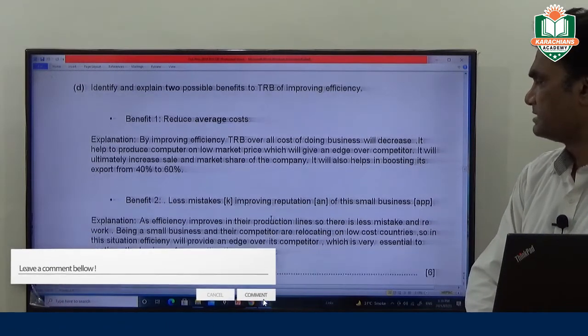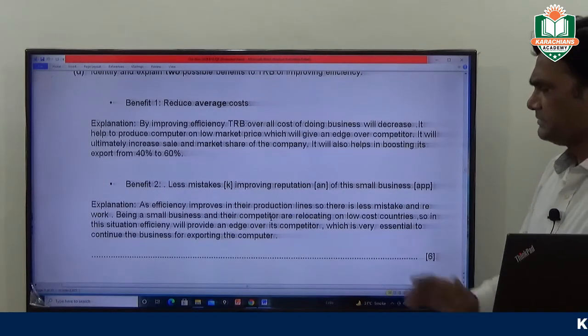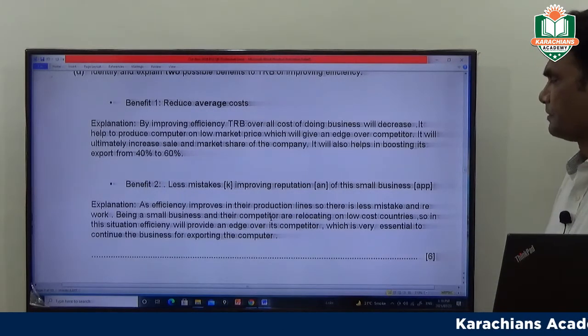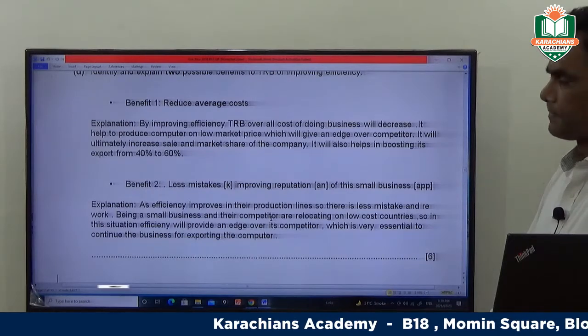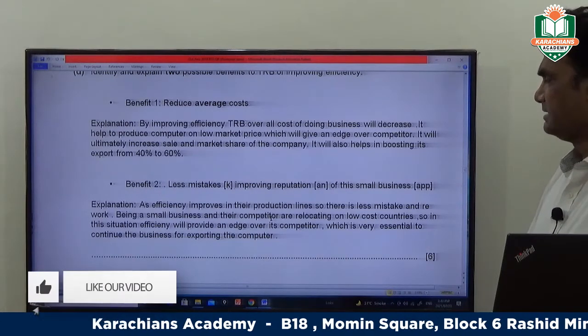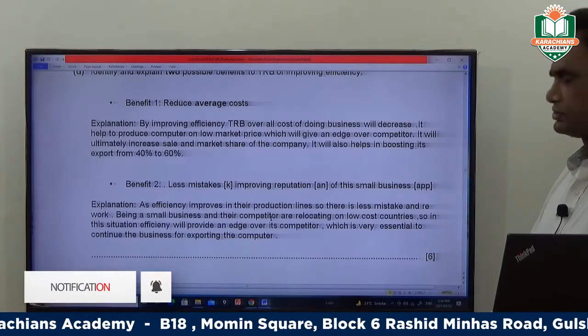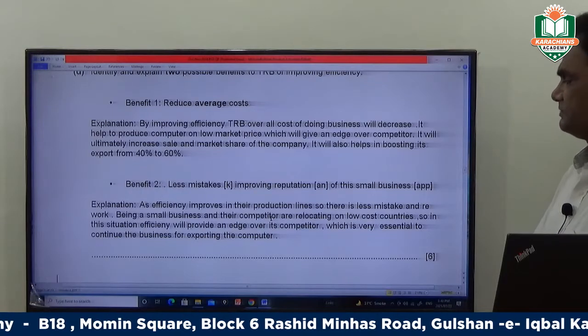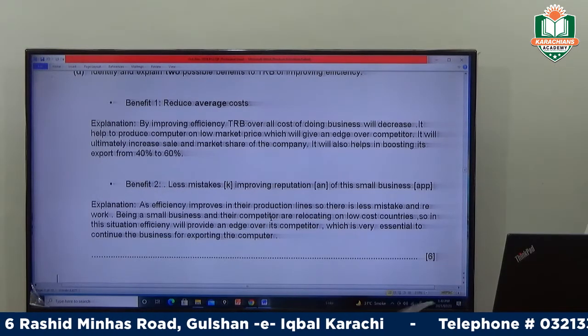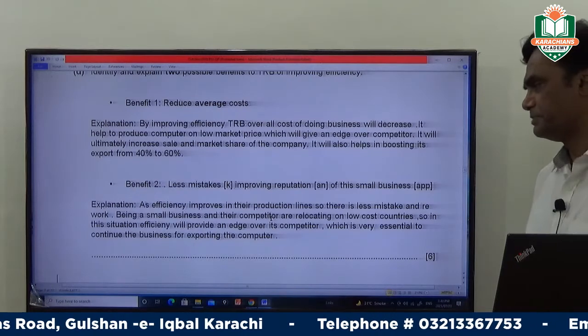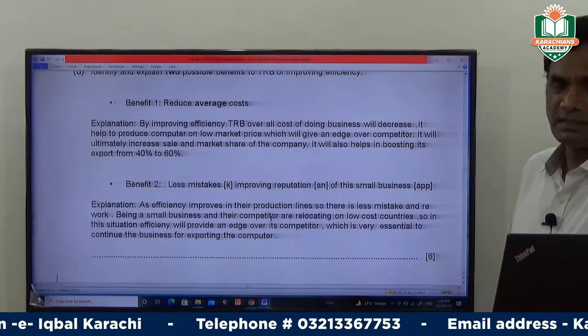Benefit 2, fewer mistakes. As efficiency improves in their production lines, there are fewer mistakes and less rework. Being a small business, and with their competitors relocating to low-cost countries, in this situation efficiency will provide an edge over its competitors, which is very essential to continue the business of exporting computers.